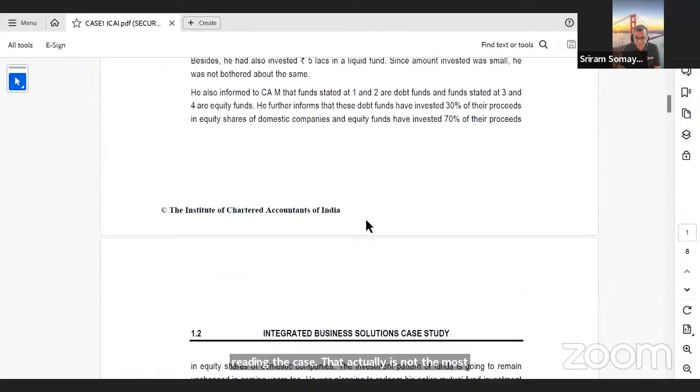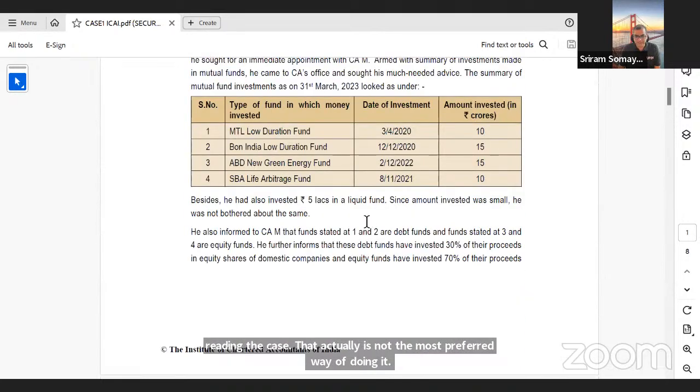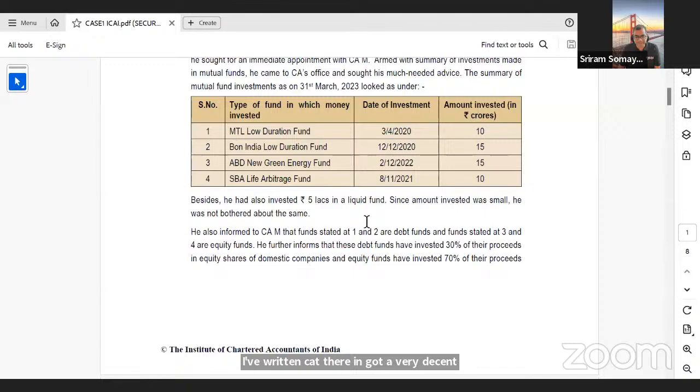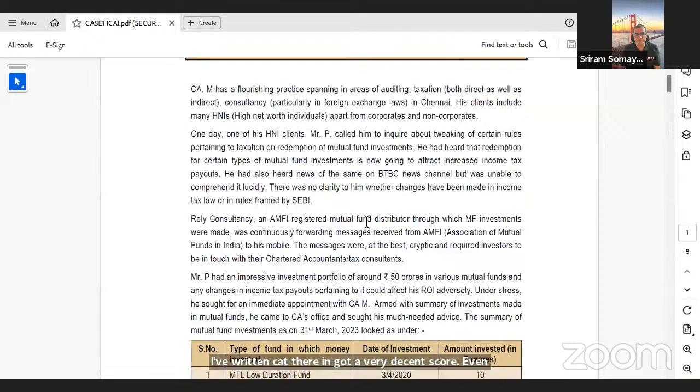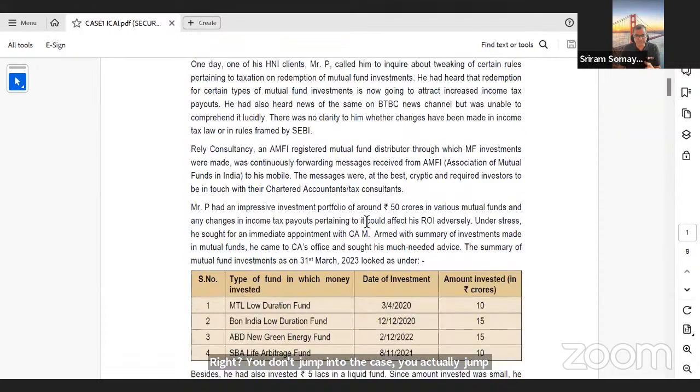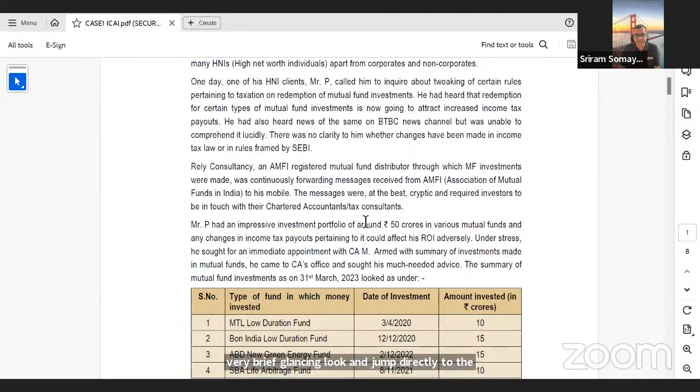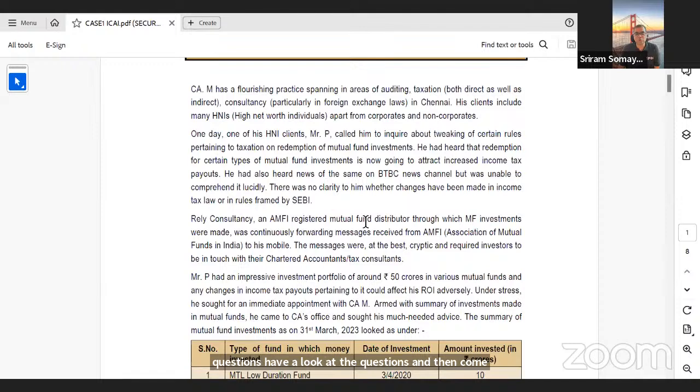I have written CAT where I got a very decent score. Even in CAT, when we are given very lengthy case studies, this is the way people do it, right? You don't jump into the case. You look at the length of the case, have a very, very brief glancing look and jump directly to the questions, have a look at the questions and then come back to the case. And then when you look at the case, you learn to ignore irrelevant aspects, right? So let me go with the case and then let us start off.